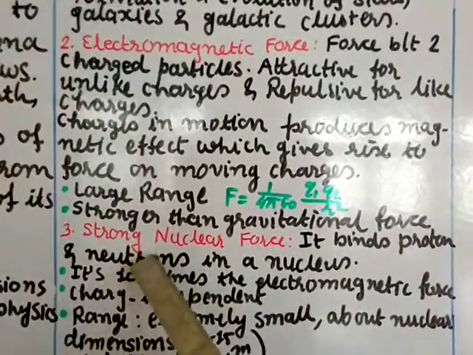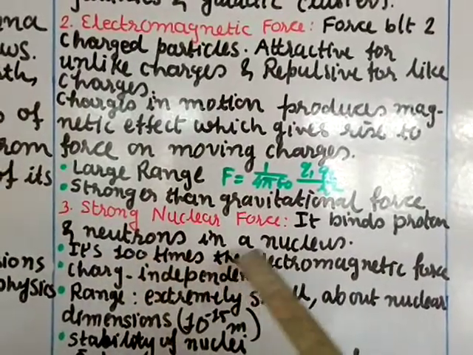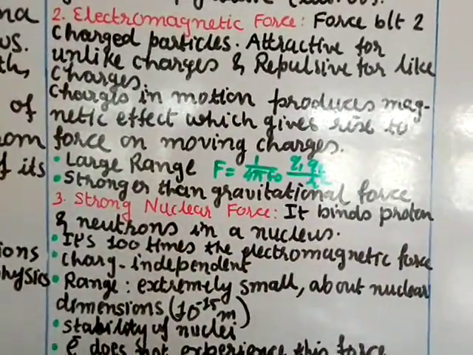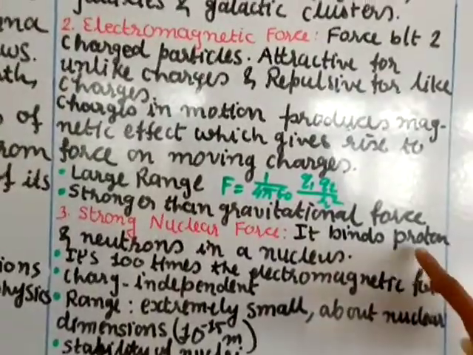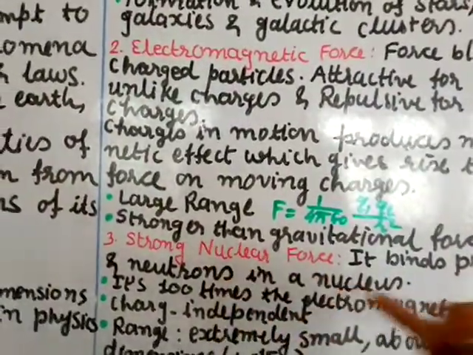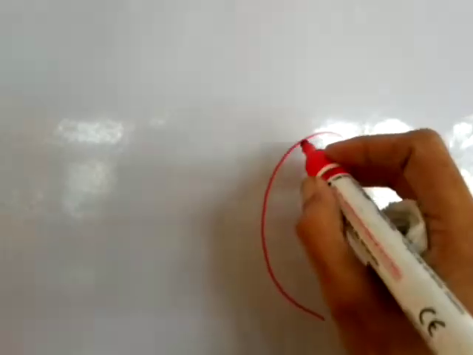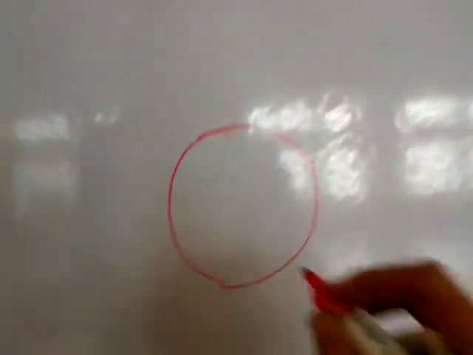Number 3 is strong nuclear force. It binds protons and neutrons in a nucleus. Now see, here we can just think of protons and neutrons. The neutron has no charge, but the proton has a charge. Suppose I just draw a nucleus. This is not a real nucleus, I am just drawing a small figure.